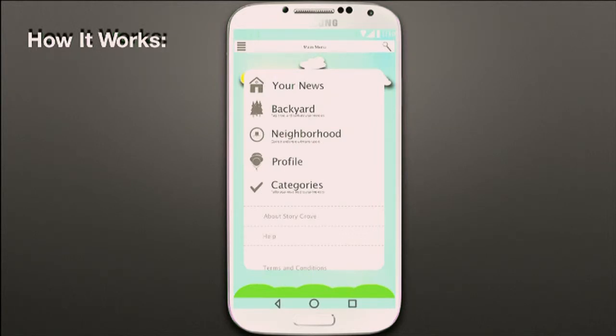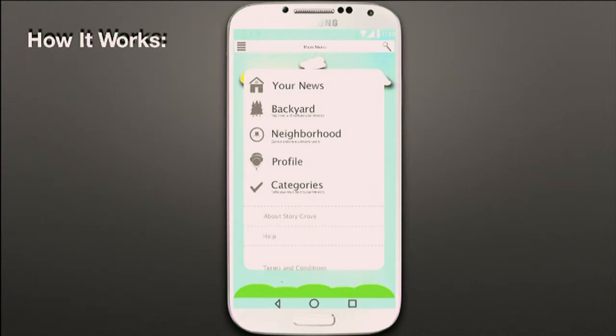The Neighborhood button will take you to your social media connection within the app. So basically you can connect and share content with users. You can say, oh, hey, I want to see what's on Cookie Monster's tree or what's on Brittany's tree, so I can go over there and see what's going on in their backyard.